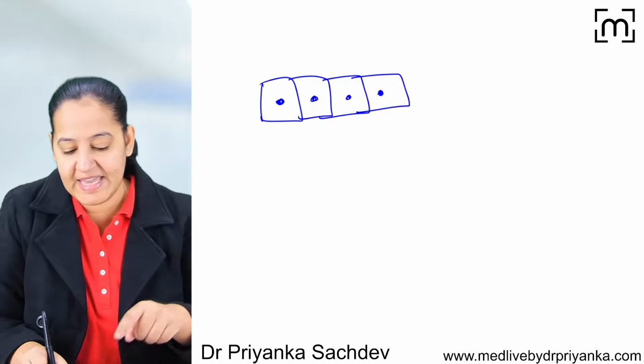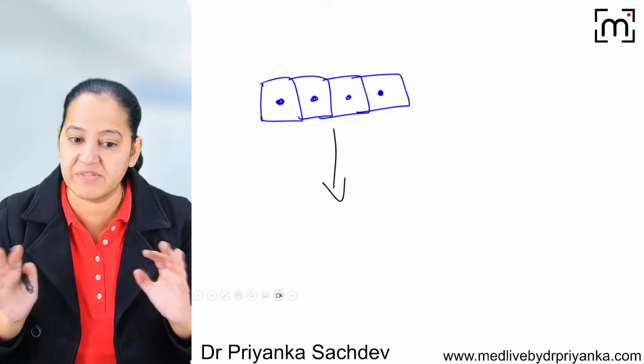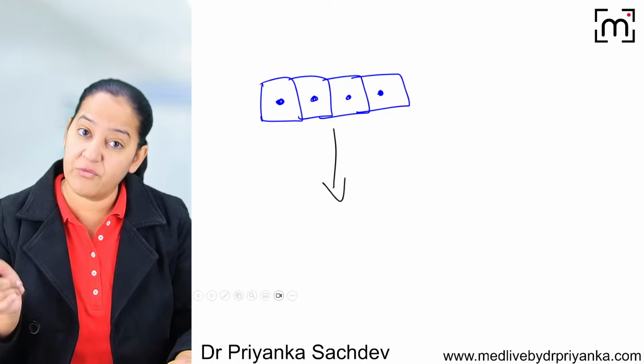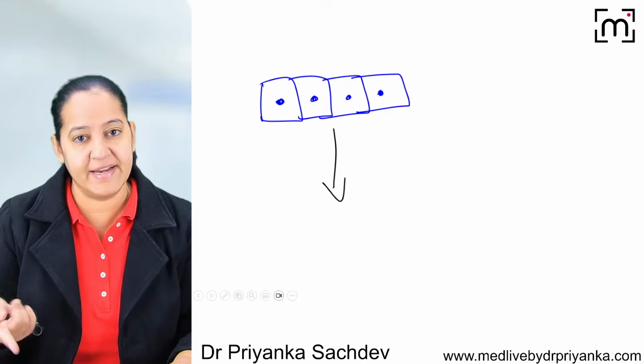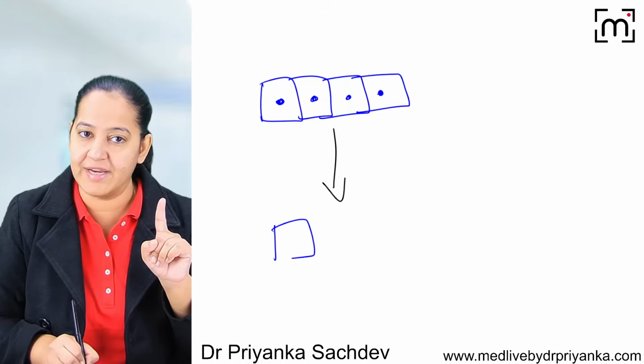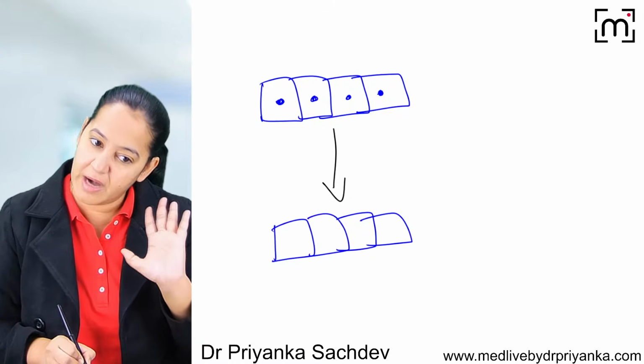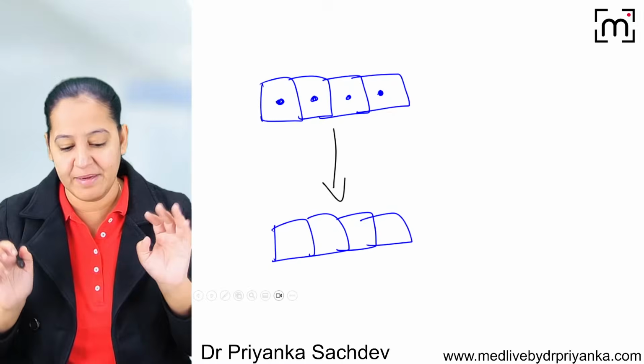Now, as I'm saying that this group is getting converted into coagulative necrosis, I mean this group of cells is dead. I told you necrosis occurs of a group of cells. It is not of a single cell, it is a group of cells. So I'm saying that, now see, here also the outline is the same. It's maintained. So coagulative necrosis is such a necrosis where outline is maintained, but cytoplasmic details are lost.